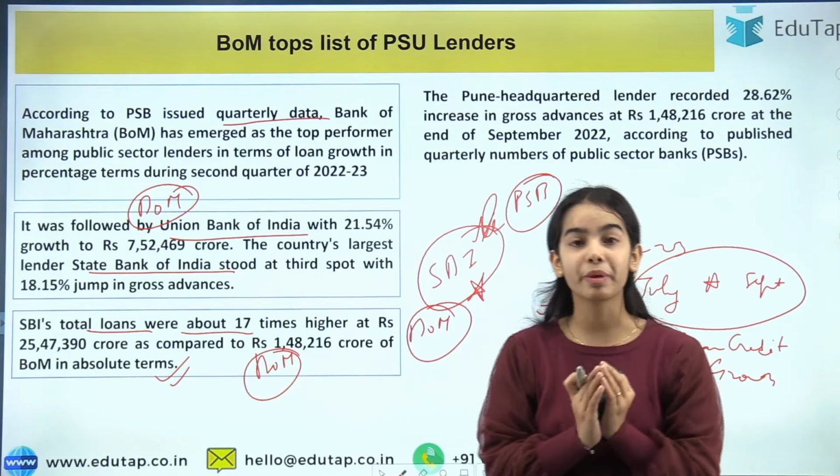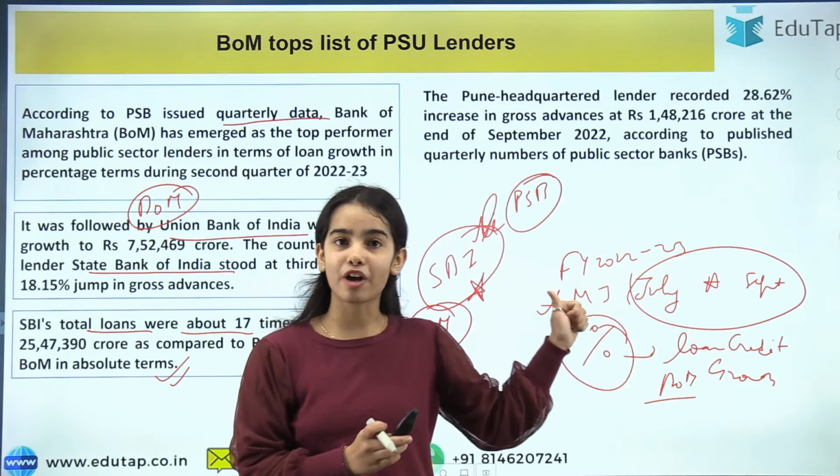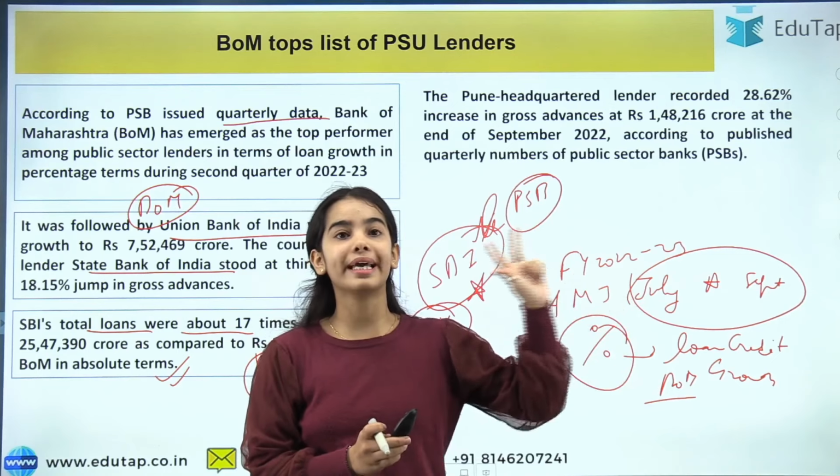Okay, so I hope you will remember that in the percentage terms, the loan credit growth is highest seen by the Bank of Maharashtra, then the Union Bank of India, and then the SBI.